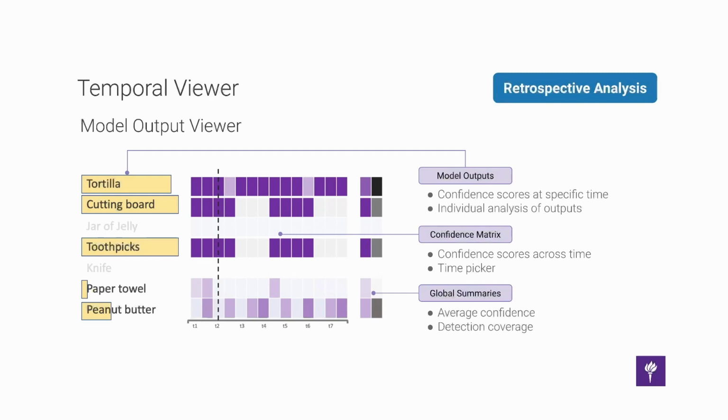The model output viewer provides a visual summary of the temporal distribution of the model outputs. It has three main components: the model outputs, the confidence matrix, and the global summaries. Model outputs are grouped by objects, actions, and steps. In the confidence matrix, each cell is colored according to the confidence score of the detected item at time t, from 0% to 100%. The global summaries show the average confidence and detection coverage for each row. Taken together, these allow users to quickly and easily evaluate each object, action, or step in a scene.